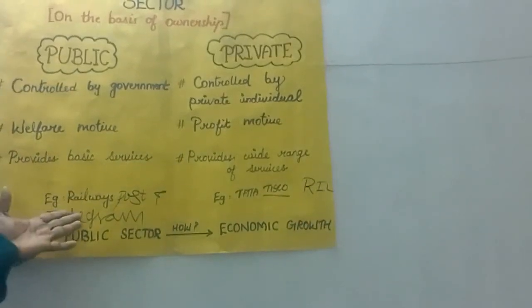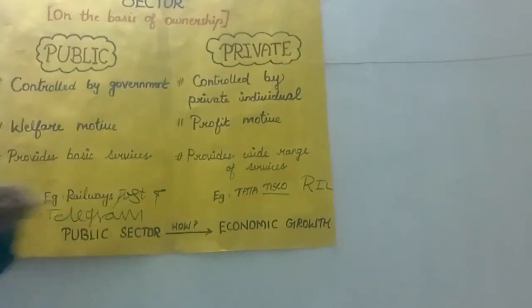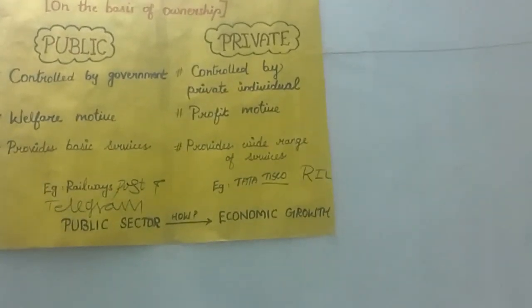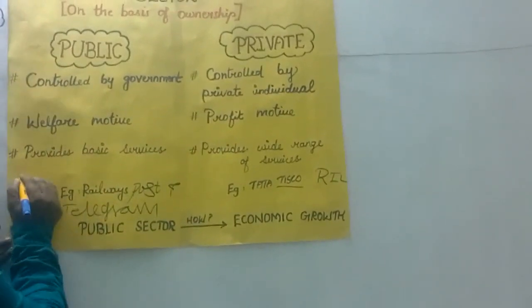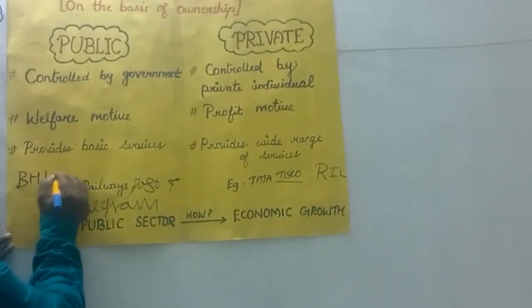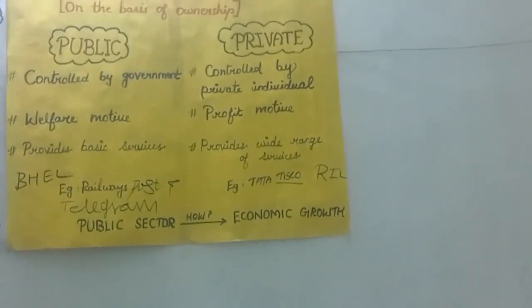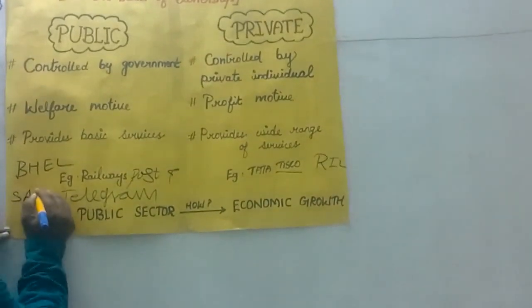Here I forgot to tell you, not only postal and telegraph or transport facilities, they are also running production units like BHEL, Bharat Heavy Electricals Limited. In Salem there is SAIL, Steel Authority of India Limited.